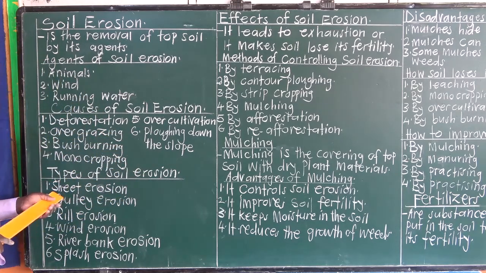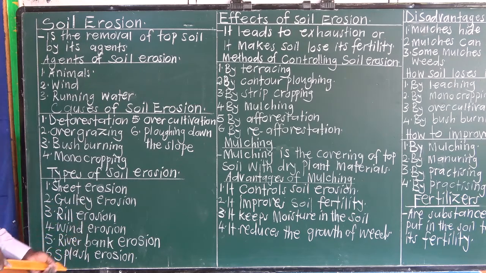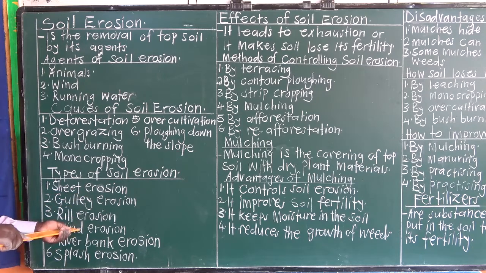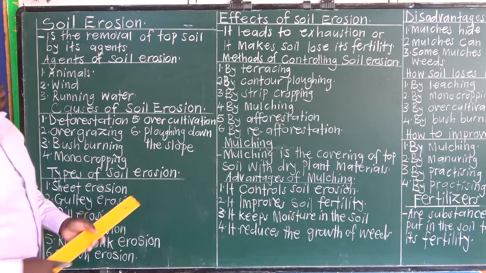Types of soil erosion: sheet erosion, gully erosion, rill erosion, wind erosion, river bank erosion, and splash erosion. Repeat. Types of soil erosion: sheet erosion, gully erosion, rill erosion, wind erosion, river bank erosion, and splash erosion.